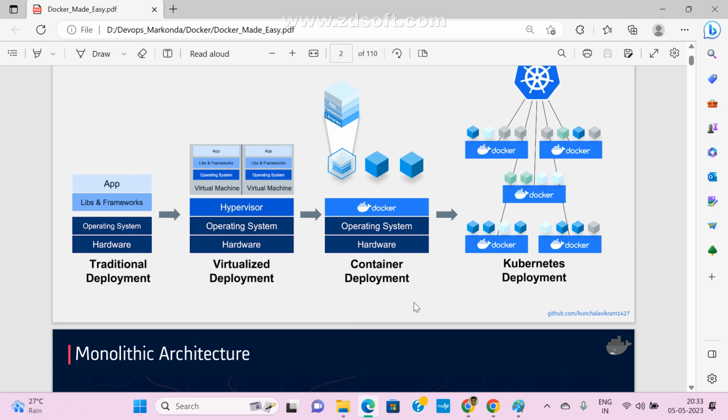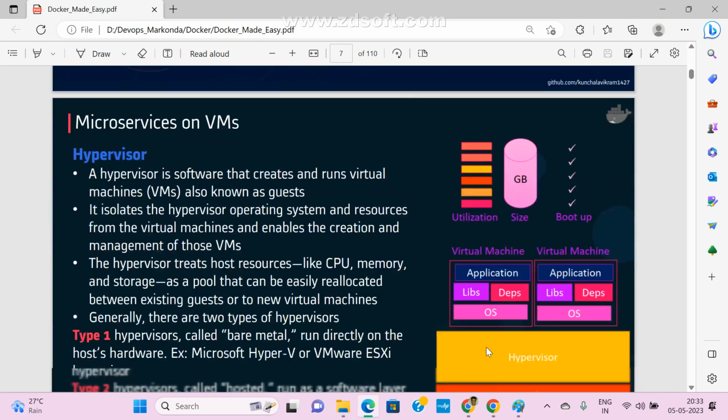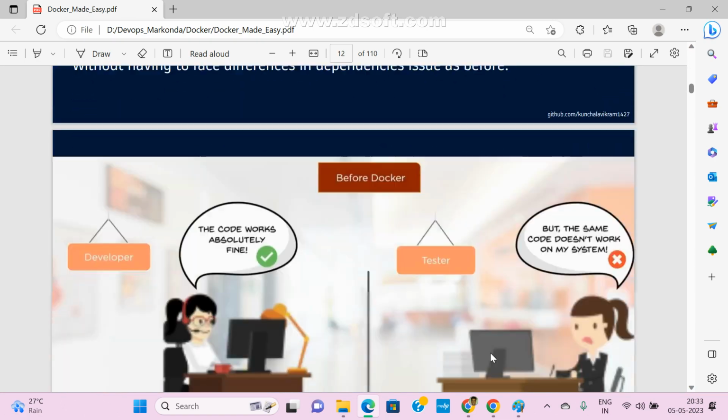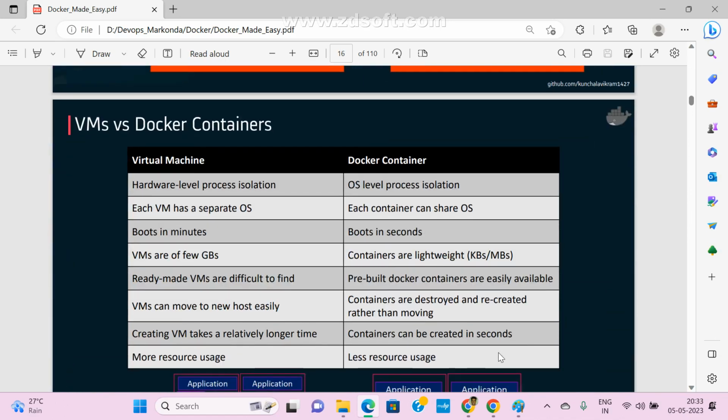Just understand orally now, and in the next class I will show you how it works. Please note it: in interviews, most people ask this if you have touched Docker. First they ask why you go for Docker, and what is the difference between virtual machines and Docker containers. Clear guys, any doubt here?